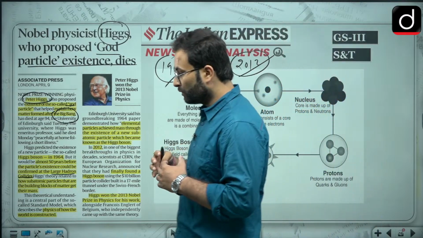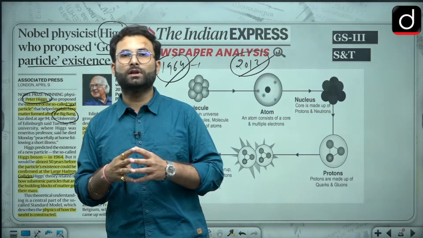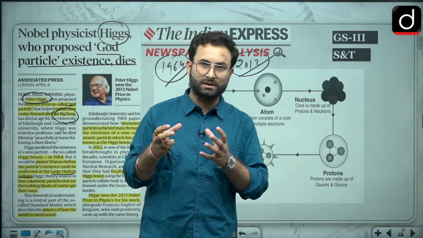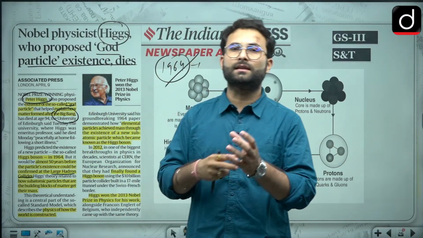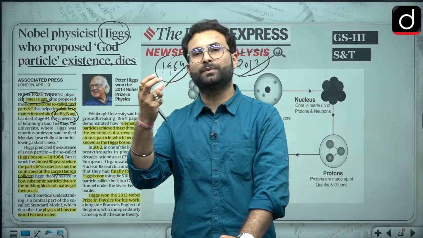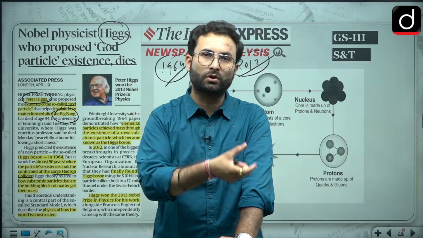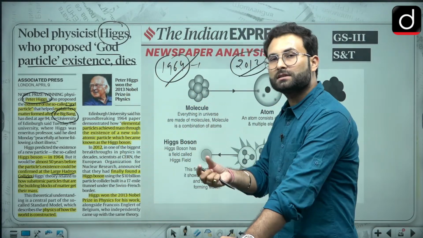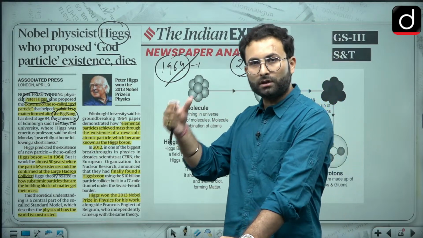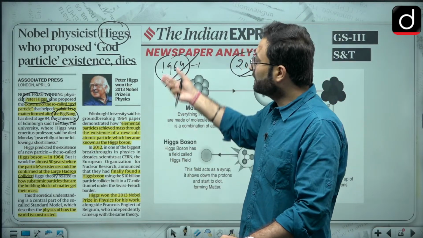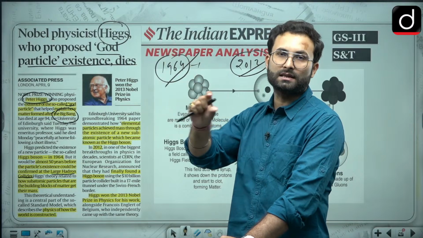When we are talking about physics, we know that everything is built of molecules, then elements, then atoms, and we have electron, proton, neutron, etc. So ultimately what is the basic unit of all these things? Ultimately we are considering God's particle, or the Higgs boson, as the basic unit.